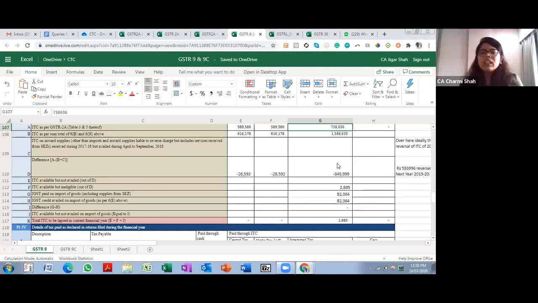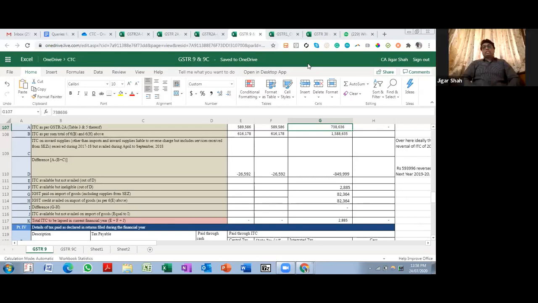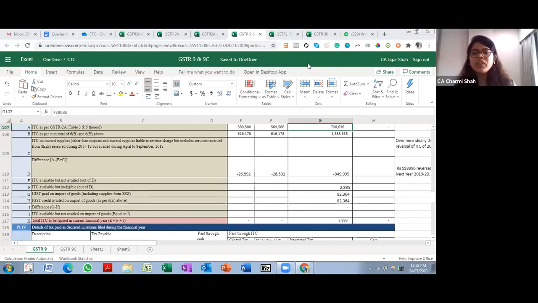Okay. There is a question: IGST has been wrongly claimed, but the genuine ITC is CGST and SGST. So what is the solution for this? This is for 17-18, but I think this will also relate to 18-19. Okay, so you are saying that you claimed IGST instead of CGST and SGST. I believe this question is for 17-18, where the annual return has already been filed.